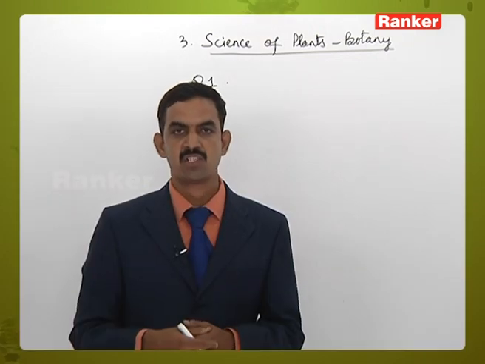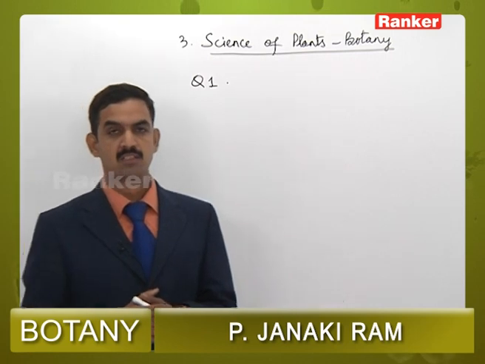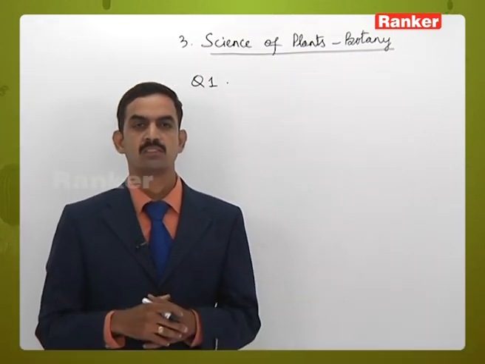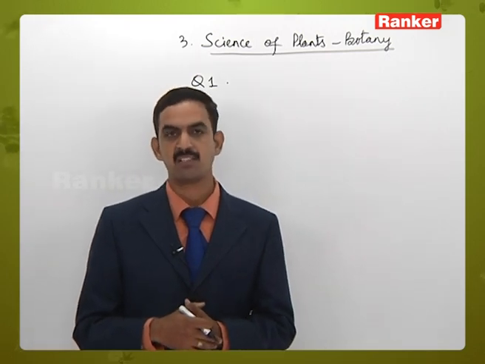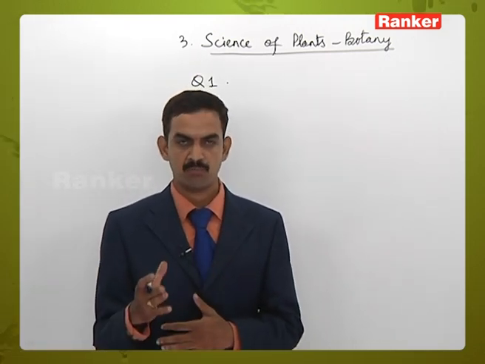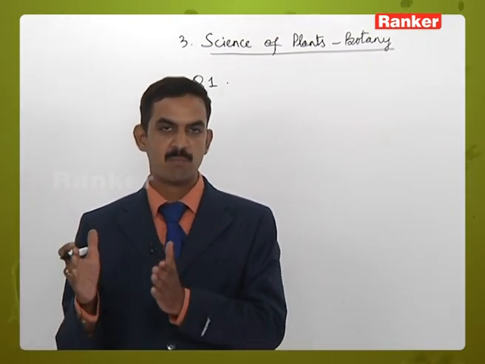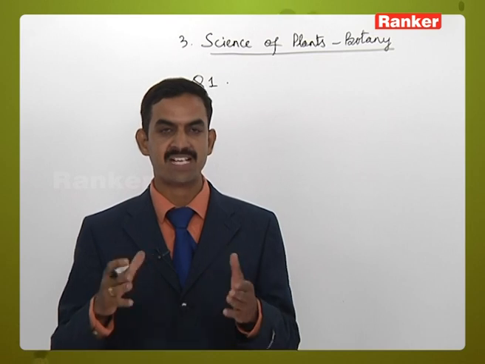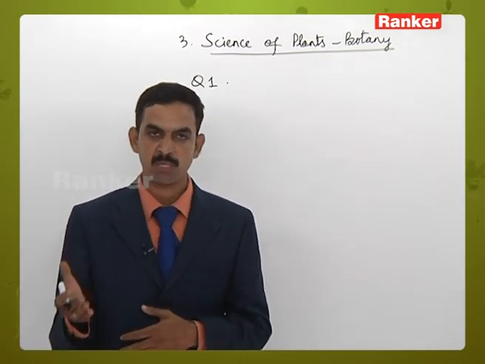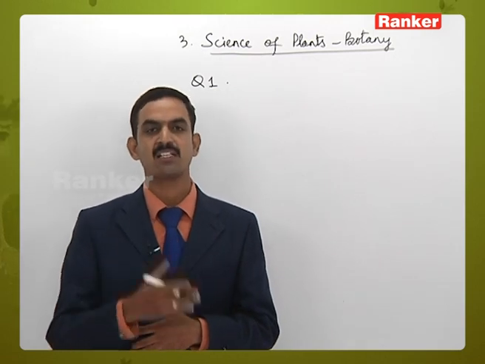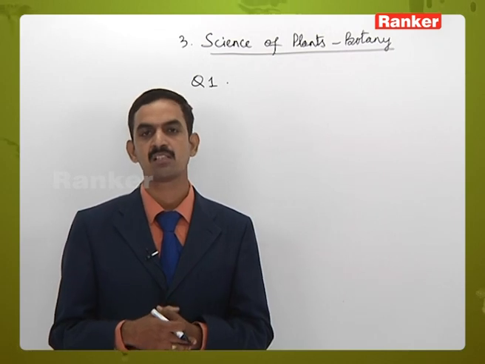Chapter number 3, Science of Plants, Botany. This lesson deals with how botany started its life. That is the history of botany, the development of botany, and the origin, development and scope of botany, up to which extent the plants are there and how they are useful to human beings, and also what the other economical uses are. The characteristic features of the plants are discussed in this lesson.